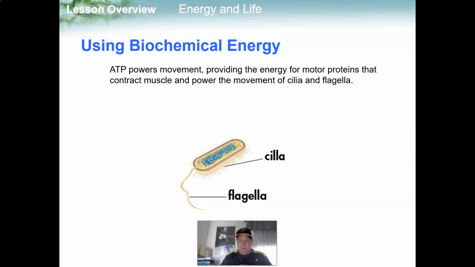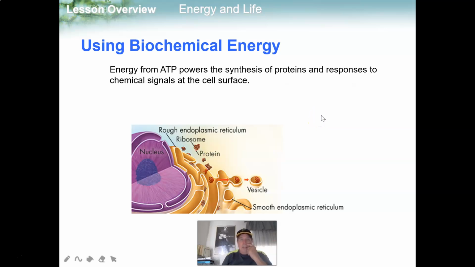ATP powers movement, providing the energy for motor proteins that contract muscle and power the movement of the cilia and the flagella. Remember the cilia? We talked about that, the little hairs, and the flagella, that whip-like tail. Now, energy from ATP powers the creation of proteins and responses to chemical signals at the cell surface. So remember we talked about ribosomes make protein? Well, they need energy to do that, okay? They need energy to do that.